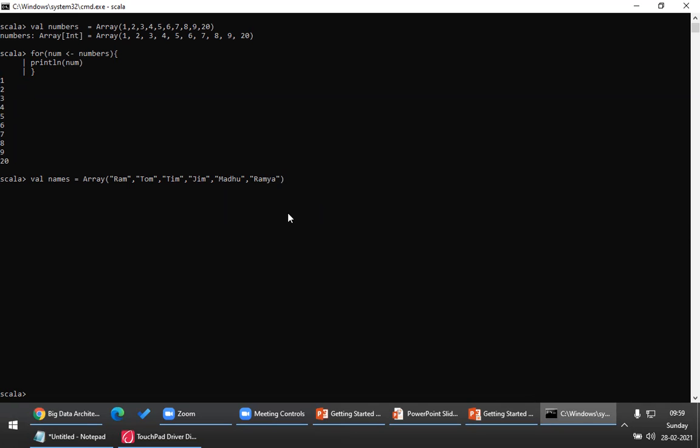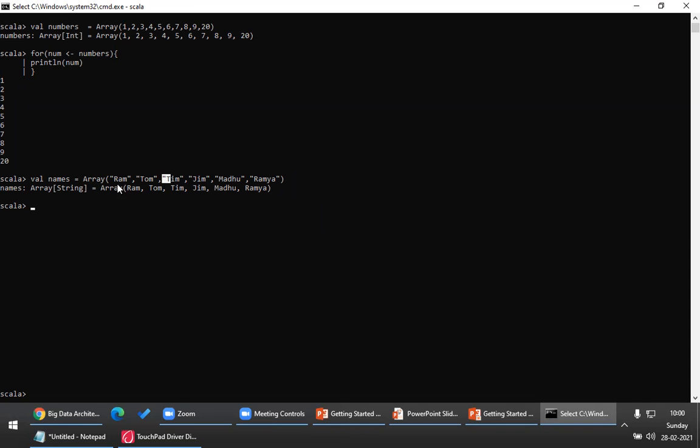Now please look at this. What happens here? For loop with the yield keyword. For every iteration, if I want to return a value, I can use a for loop with the yield keyword. Let's assume I want to iterate each element and store in a list the length of each string.